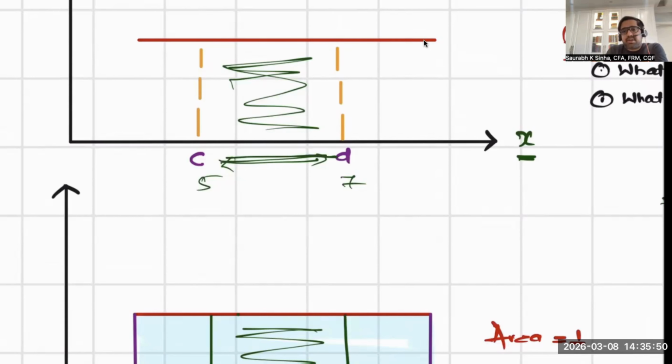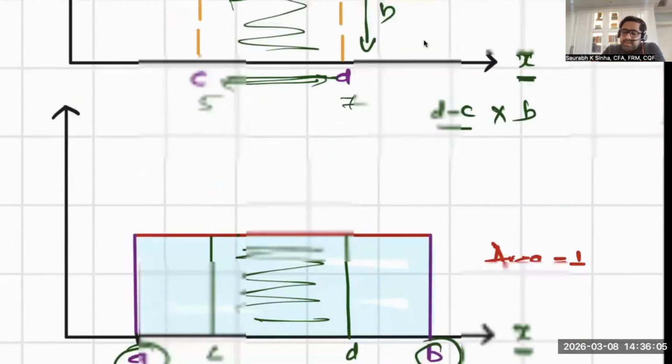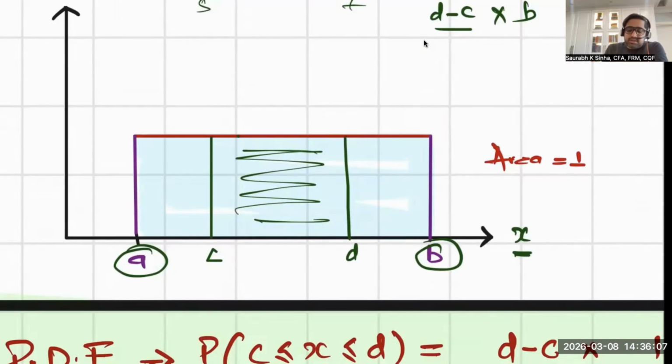The length is 7 minus 5, right? D minus C is the length. What about breadth? What is the breadth? If I know the breadth, I'll multiply the breadth with the length. I'll get what? The area under the curve. That's it.